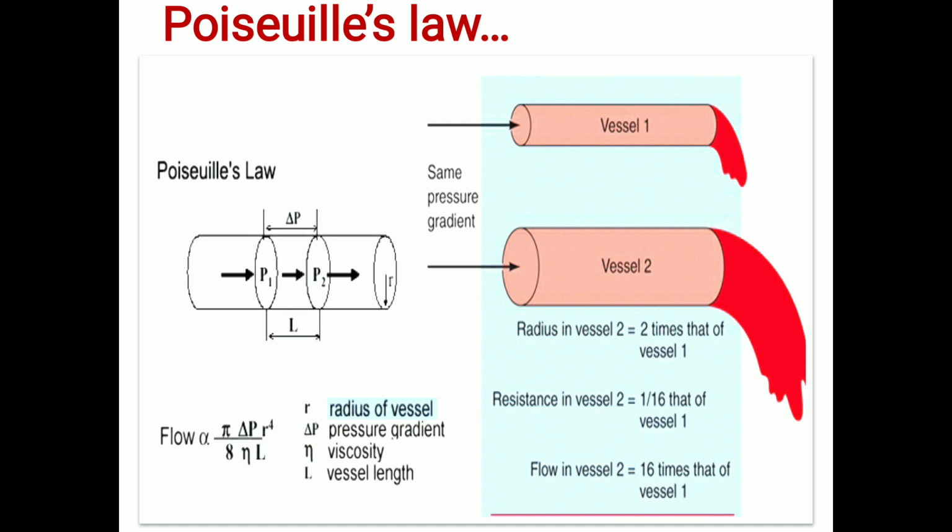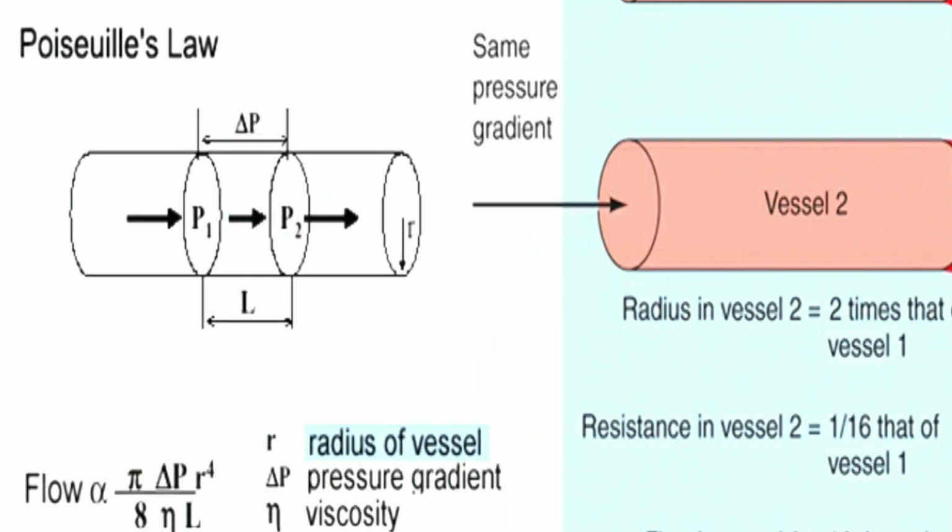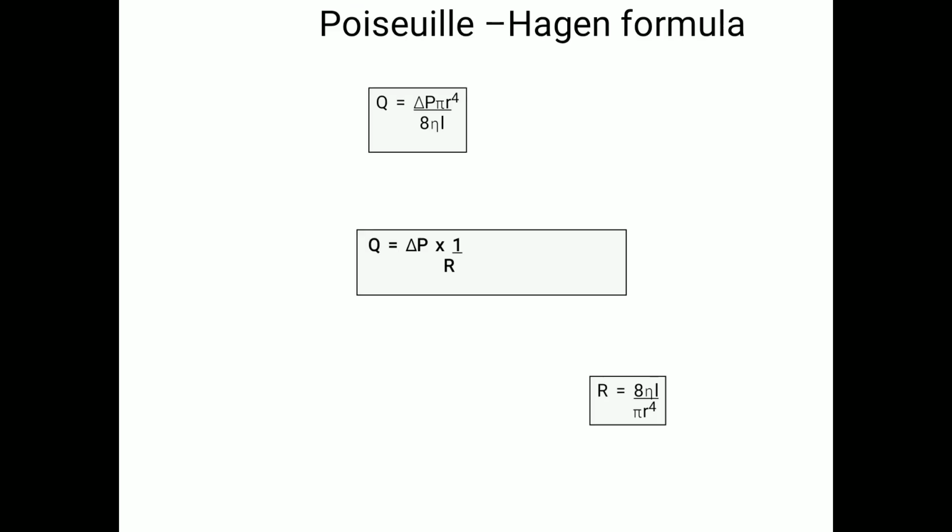What will happen if the radius of the blood vessel changes? The radius in vessel 2 is 2 times that of vessel 1. So what will happen to the resistance in vessel 2? It will be 1 by 16th that of vessel 1, so the flow is 16 times that of vessel 1. That's the formula you need to apply, 8 mu L by pi r cubed.